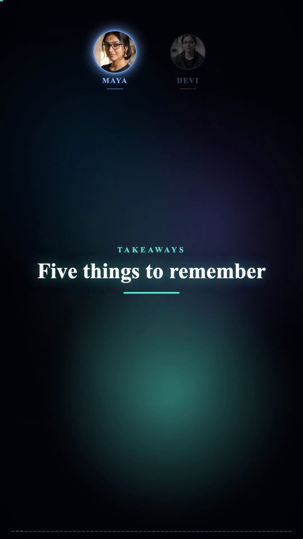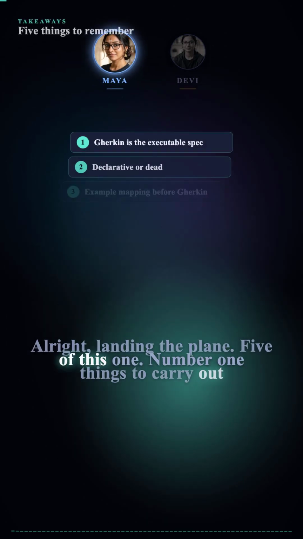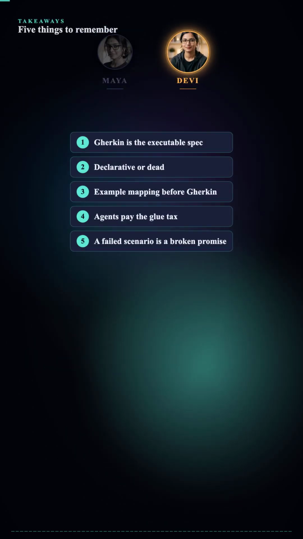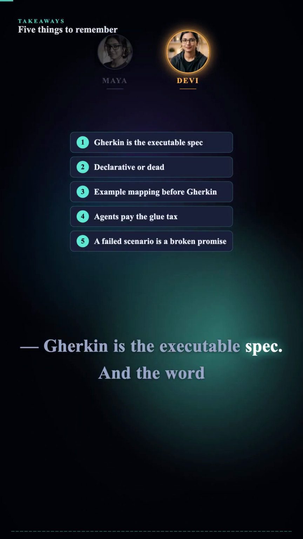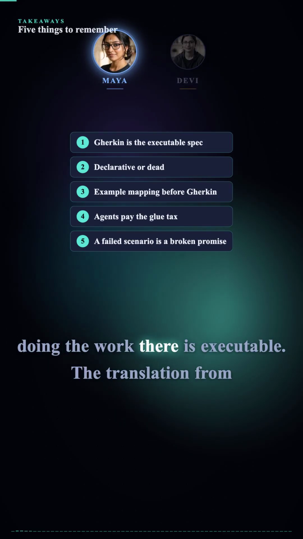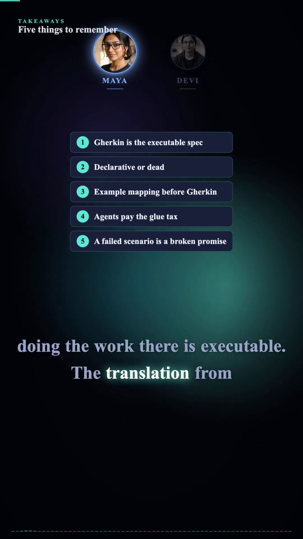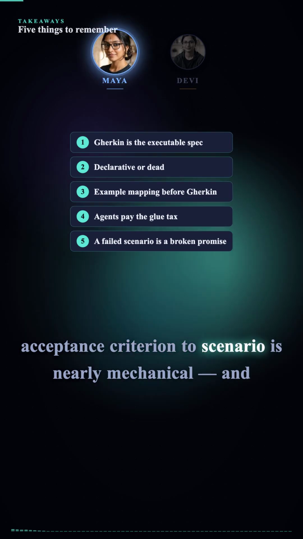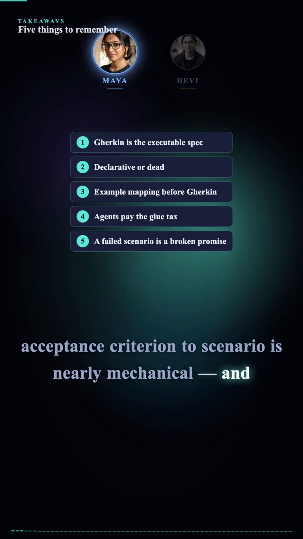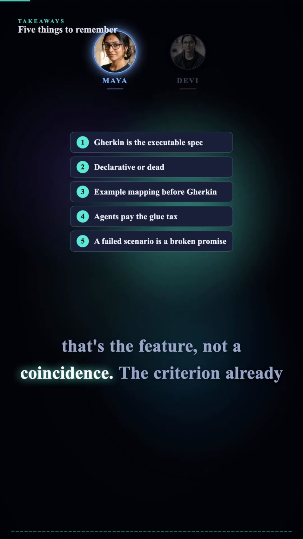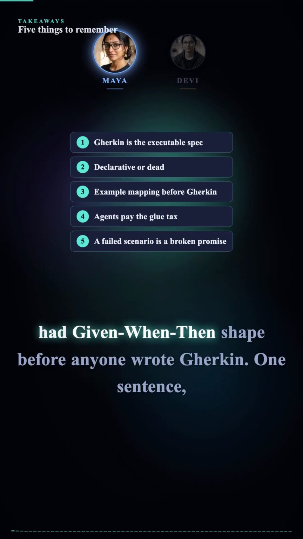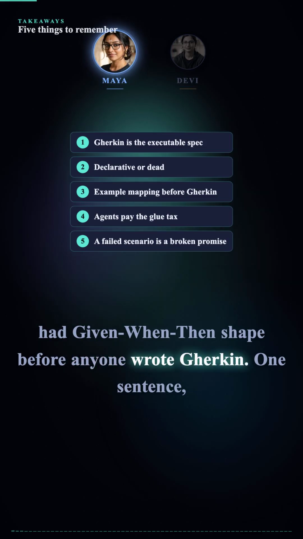All right, landing the plane. 5 things to carry out of this one. Number 1. Gherkin is the executable spec. And the word doing the work there is executable. The translation from acceptance criterion to scenario is nearly mechanical. And that's the feature, not a coincidence. The criterion already had given when then shape before anyone wrote Gherkin.